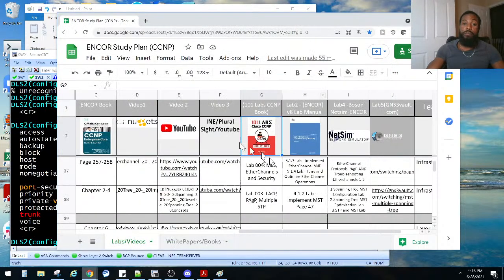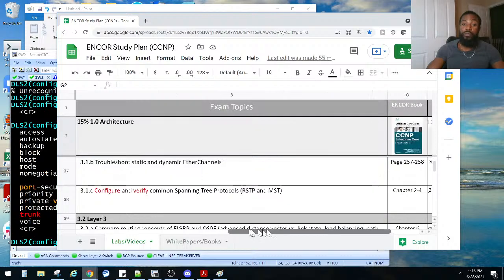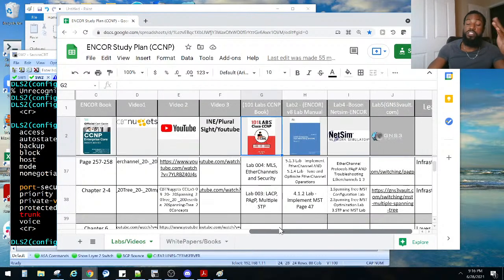This is the lab study sheet that I'm going to be using to study for the ENCOR exam. And no, I don't have to take the ENCOR exam. I'm just going to be studying this because I'm passionate about it and I want to learn everything about computer networking. So I'm studying this for fun.